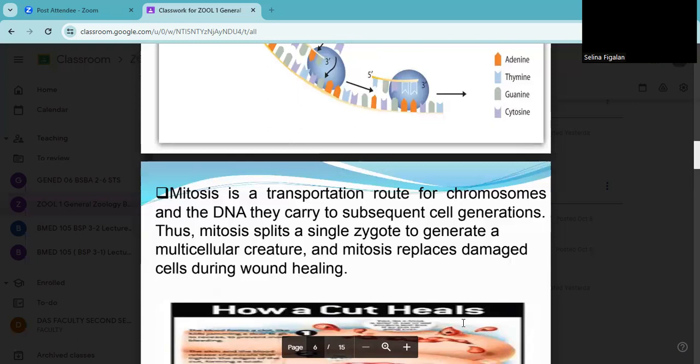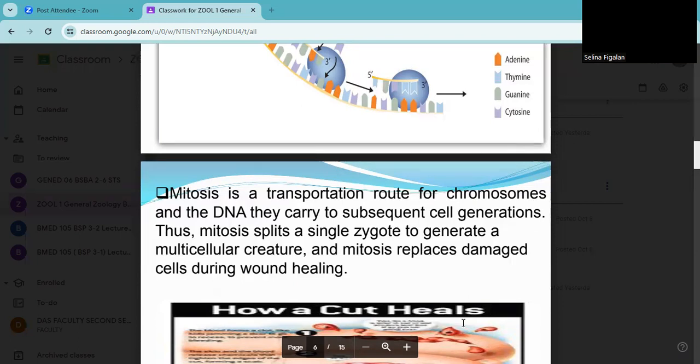For example, class, pag na-damage ang iyong atay, there is a presence of dead cells. Okay, so mag-undergo siya ng mitosis. And normally, ang cell natin ay nagre-replicate or nagre-regenerate. But in cancer cells, diba, continuous kasi, class, which is pag may na-damage.